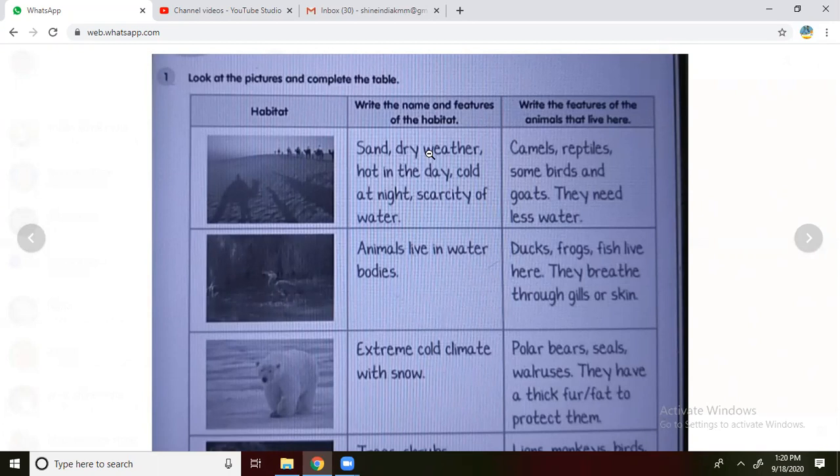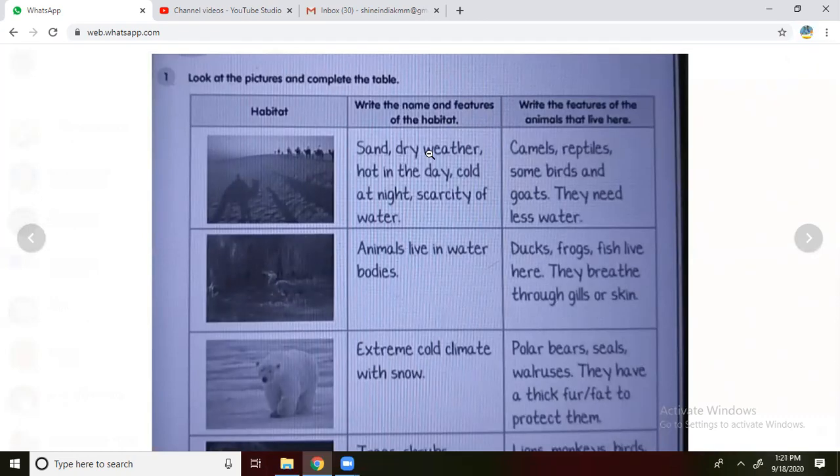What is the first one here you can see? Yes, the first picture is the camel, or you can say the desert areas. Sand, dry weather, hot in the day, cold at night, scarcity of water. These are the features of the desert.